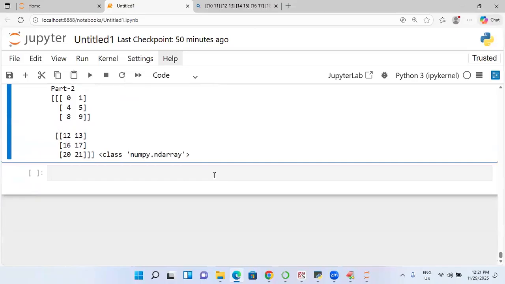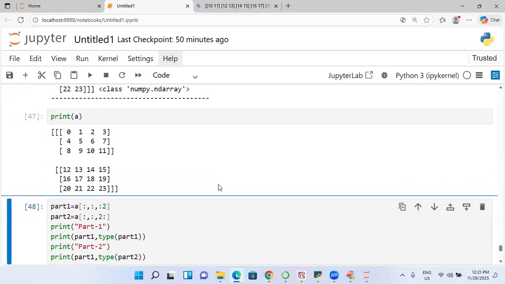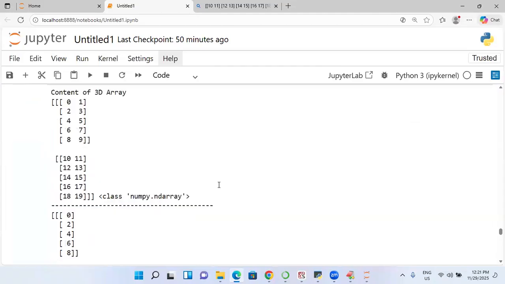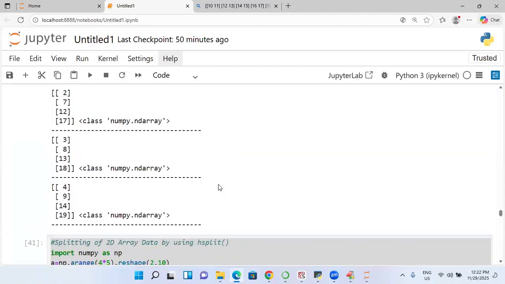So how many ways are there to split my data overall together? You can do it with slicing, with advanced slicing, with extract, and with split, array split, vsplit, hsplit, dsplit. So vsplit deals with vertical splitting, row wise. hsplit splits horizontally, column wise.